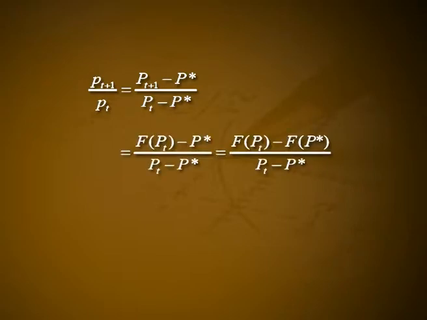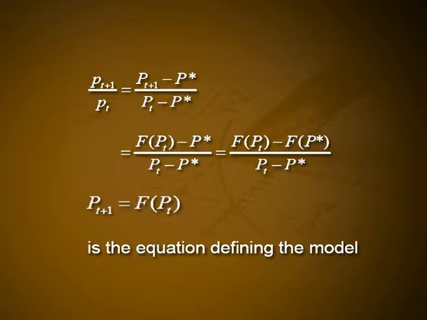But p(t+1)/p(t) is equal to (P(t+1) − P star)/(P(t) − P star), which is equal to (f(P(t)) − P star)/(P(t) − P star), which is in turn equal to (f(P(t)) − f(P star))/(P(t) − P star), where P(t+1) = f(P(t)) is the equation defining the model.